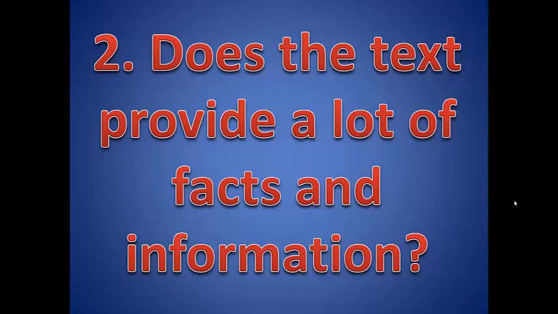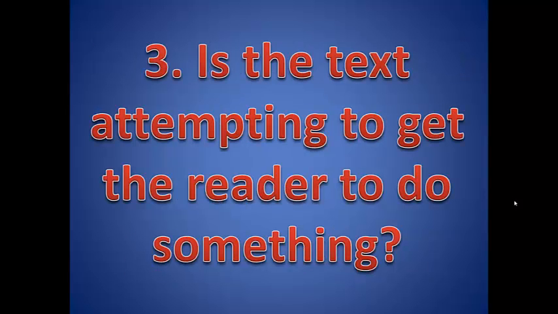If the text does not contain an abundance of what appears to be factual information, then go to the next question. Number 3, is the text attempting to get the reader to do something? If the text contains many arguments and claims, or a call where the reader is urged to take action, then the author's main purpose is to persuade. If the text does not appear to be persuasive, reanalyze the text and repeat the process.